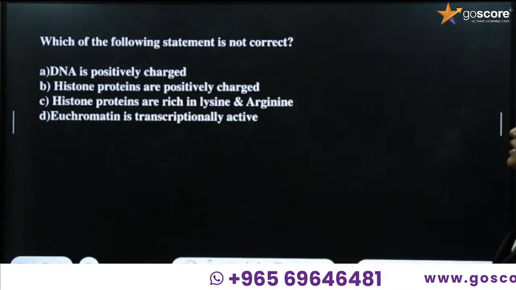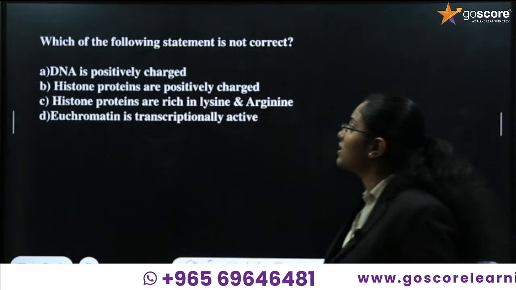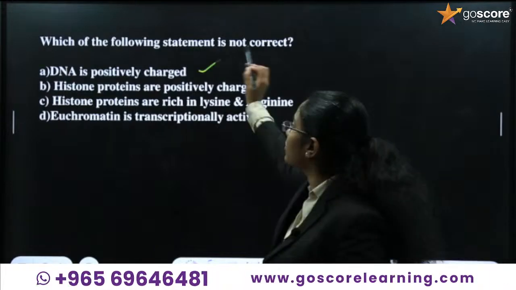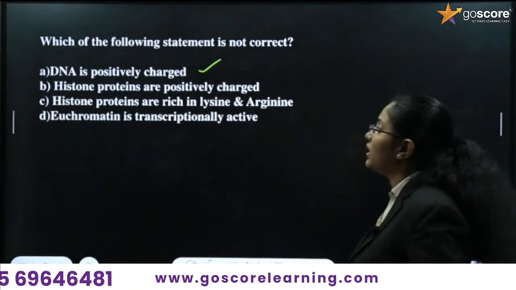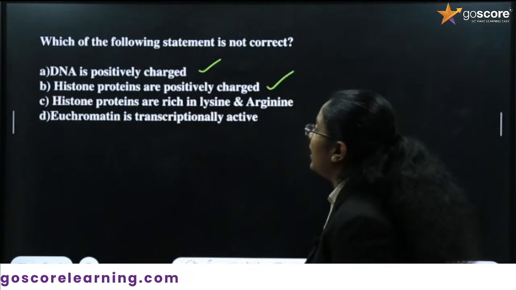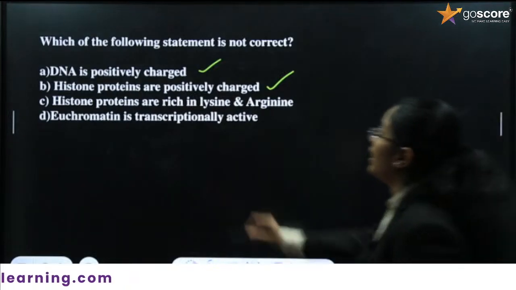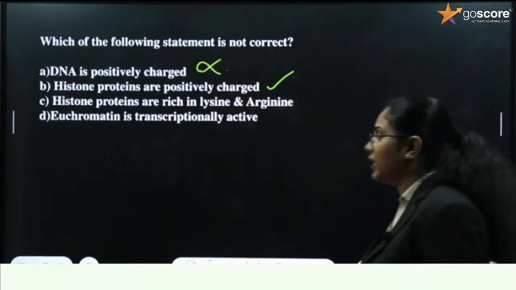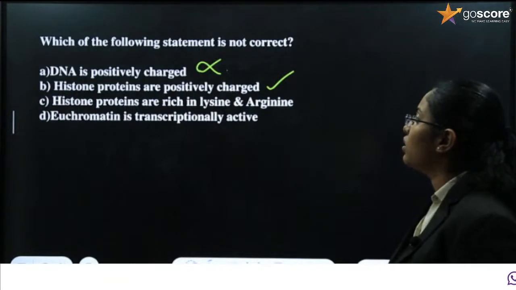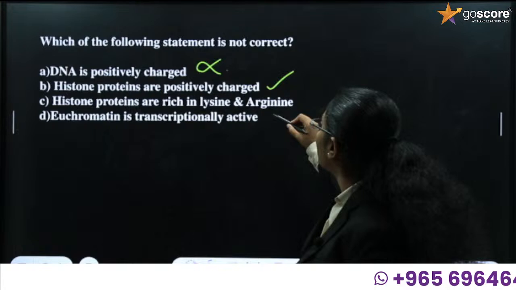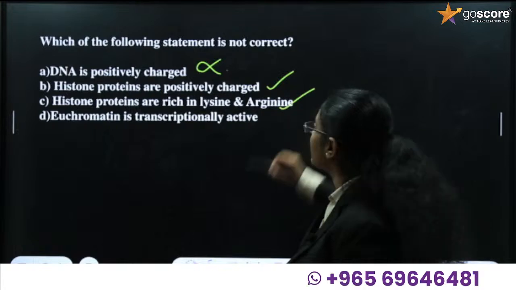Okay, what is the next question? Which of the following statements is not correct? Read the question. DNA is positively charged. Is that statement correct? No, that statement is not correct. Histone proteins are positively charged. Yes, it is positively charged. Histone proteins are rich in lysine and arginine. That statement is also correct.